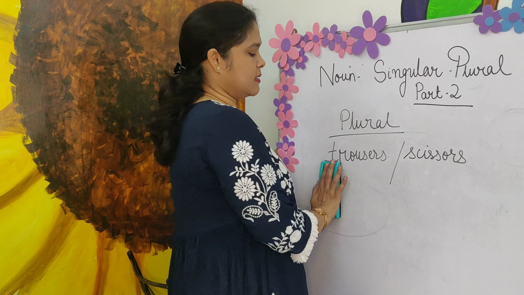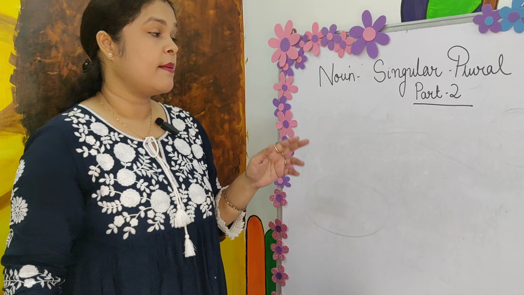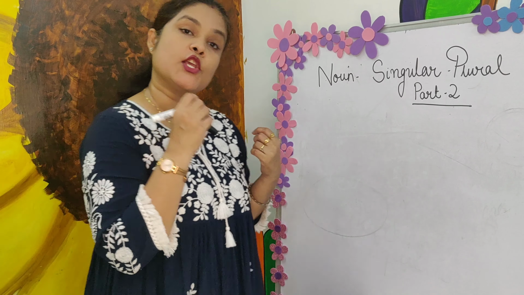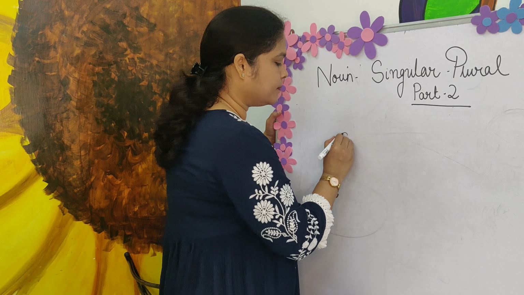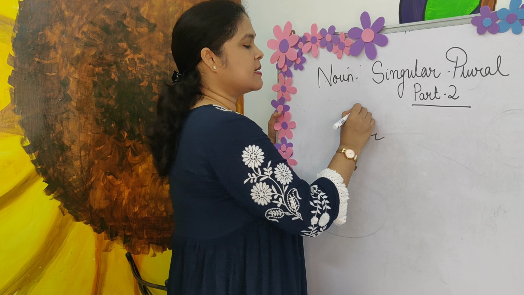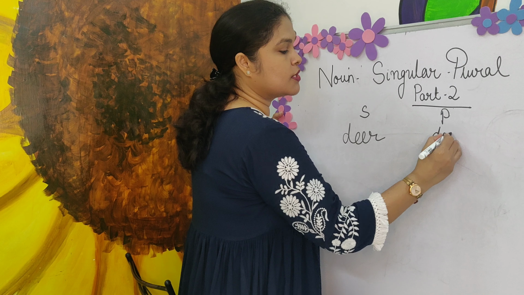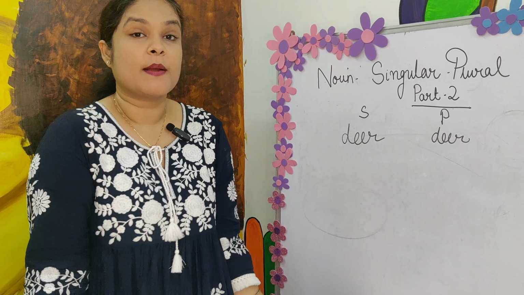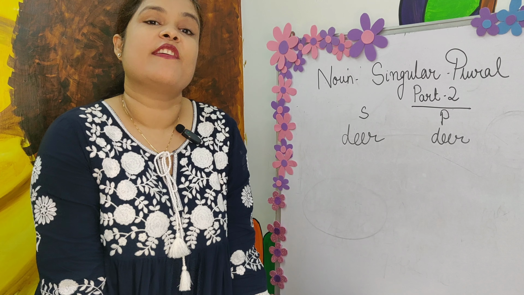Now we will be discussing certain words which remain the same in the singular form as well as the plural form. For example, deer. Deer is singular. The plural form of deer is also deer. Now please, I am not talking about D-E-A-R, as in you are very dear to me, which means you are very lovable.